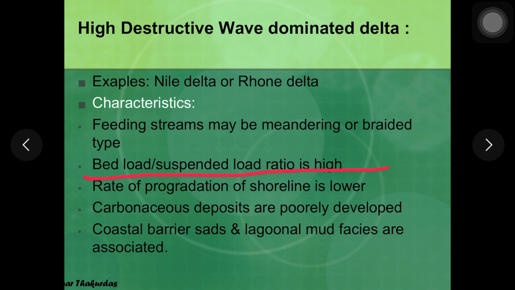So to start with the wave dominated delta, as previously shown in the last slide, the feeding stream could be a meandering stream or a braided stream, and the second point is important here. The ratio of bed load to suspended load is high in case of wave dominated delta.